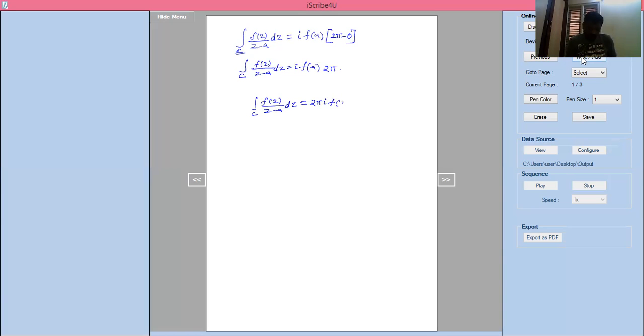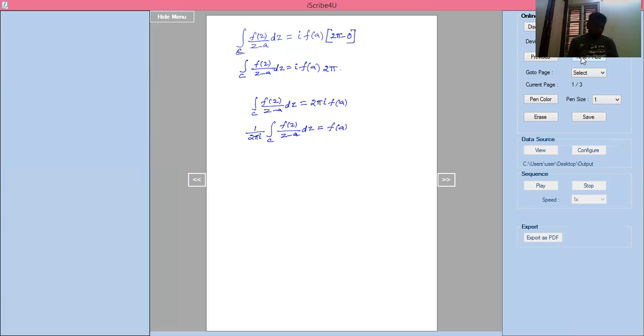If I send 2 pi i to this side, 1 by 2 pi i into integration of C into f of z divided by z minus a into dz equal to f of a.